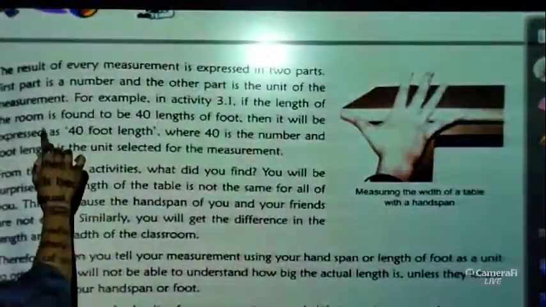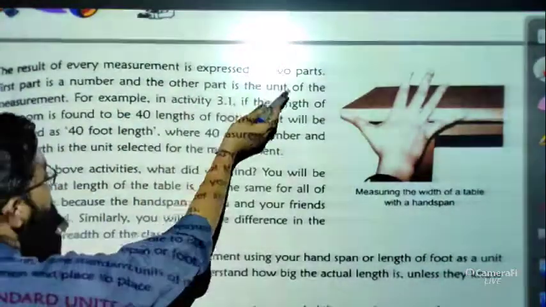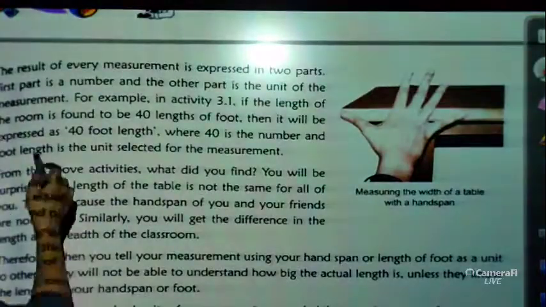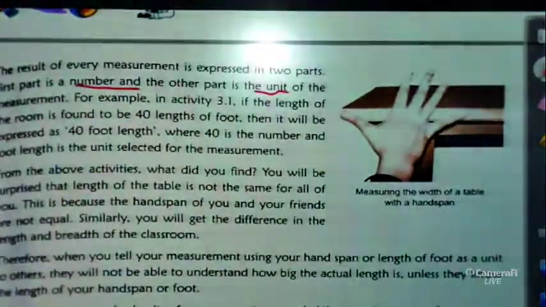Okay, so just have a look. The result of measurement, or every measurement, is expressed in two parts. What are the two parts? The first part is a number and the other part is the unit. So the unit is very important, students.